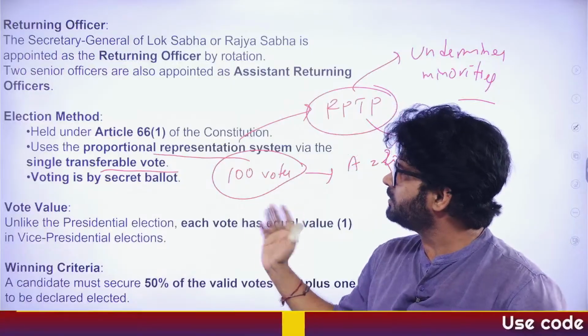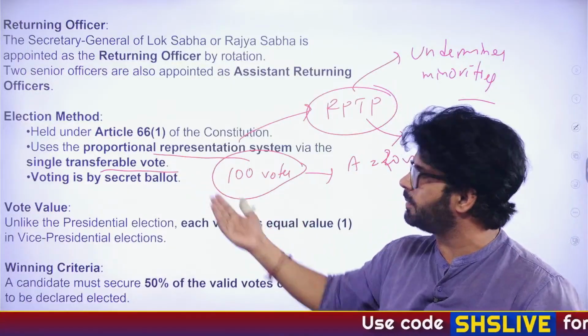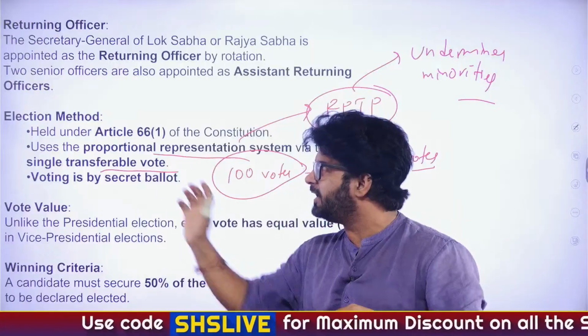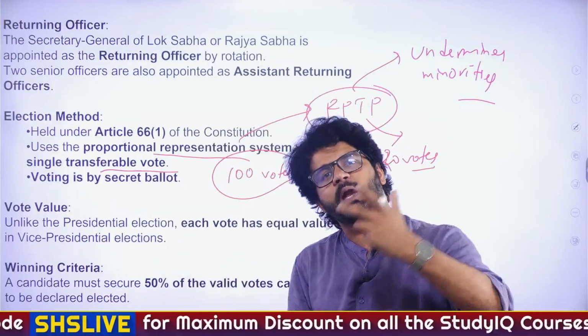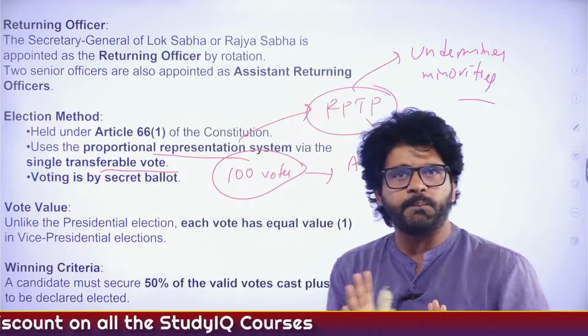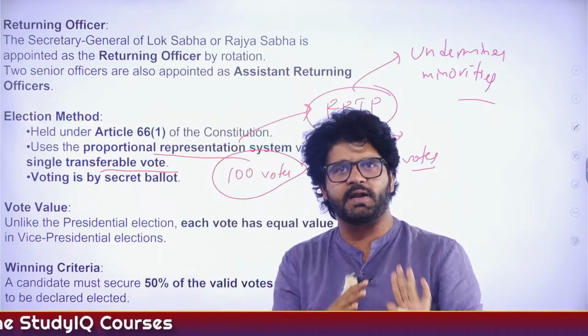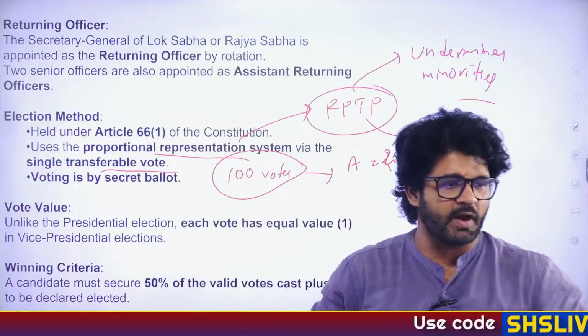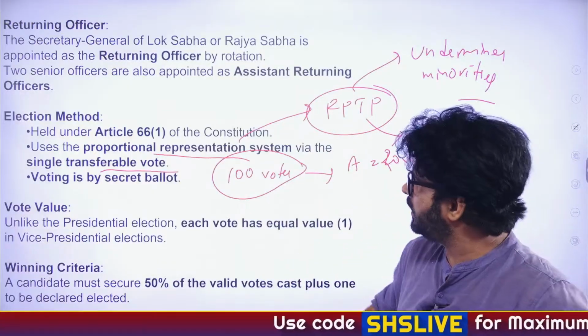But if proportional representation is awesome, why did our founding fathers of the constitution not adopt it? Because it's tricky, it's complicated. At the time of independence, our literacy rate was very low. So we went ahead with FPTP. Now that is not the case. We are literate enough. We know things. So Law Commission and other people are talking about whether we should have a mix of FPTP and proportional representation.